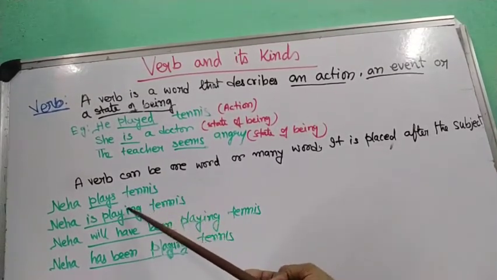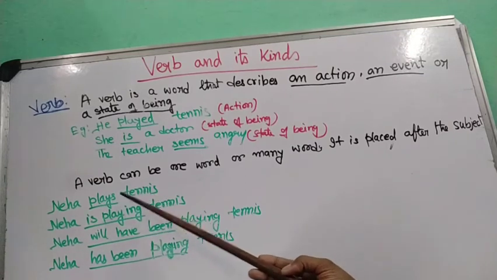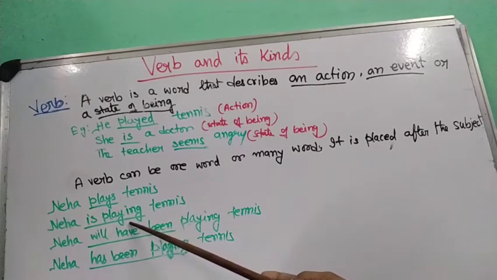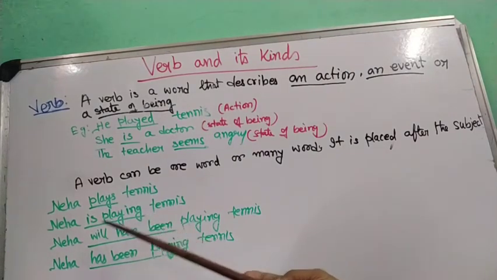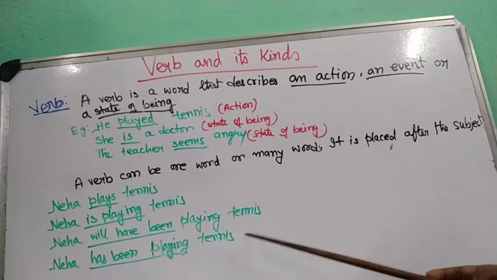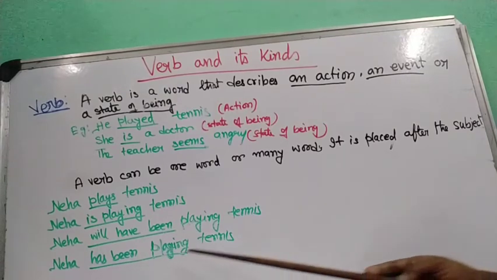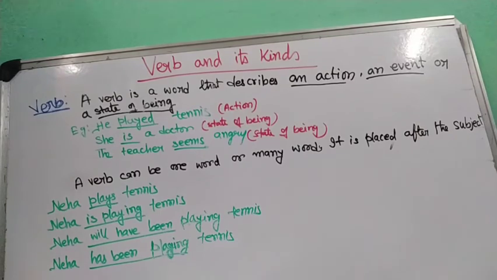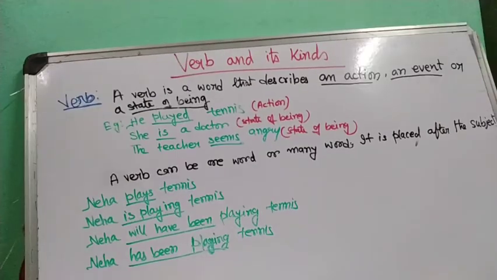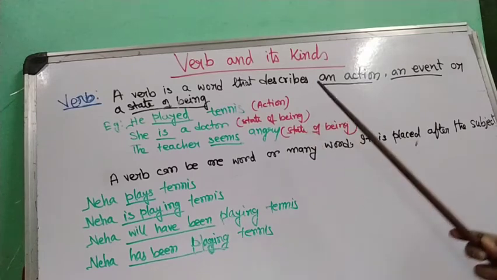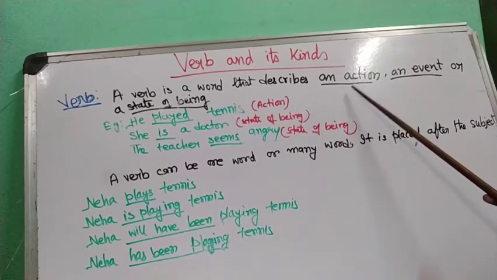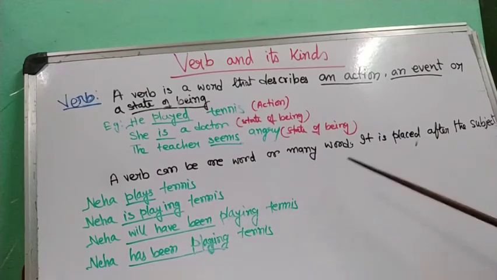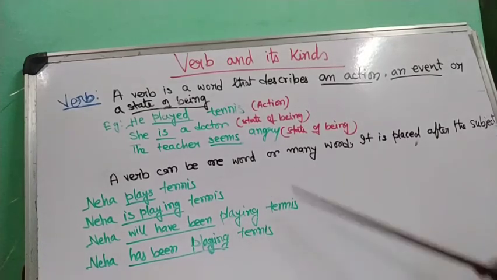Now if you see the examples here, Neha plays tennis. Here the verb is plays and it is only one word. Neha is playing tennis, Neha has been playing tennis. Here the verbs are a group of words, not one word. Thus here we get the definition of verb, that is, a verb is a word that describes an action, an event or a state of being, and it can be one word or many words, like the examples I have told you.